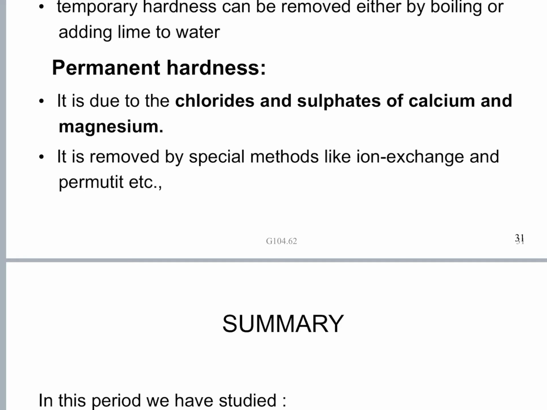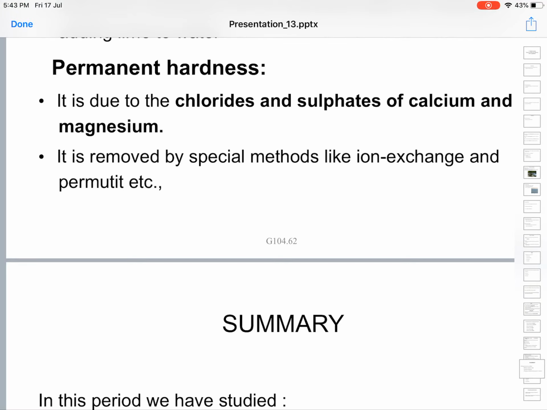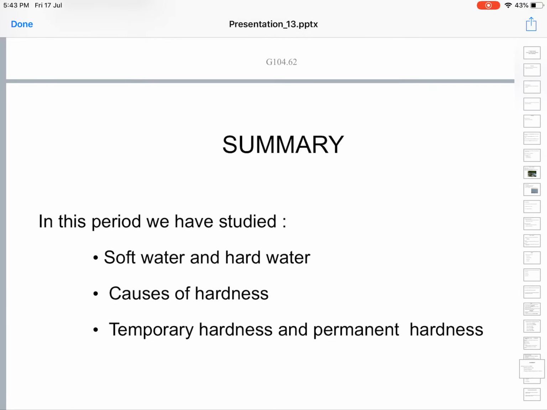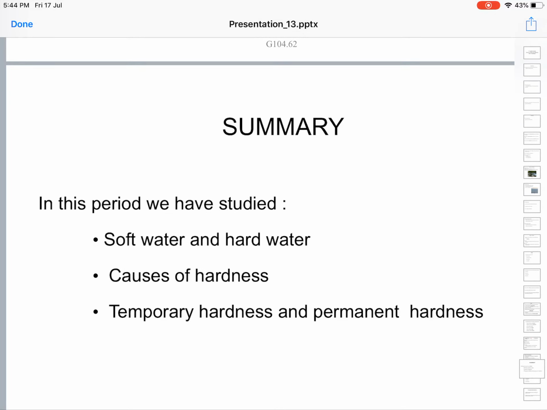The permanent hardness is called non-carbonate hardness. Let's see the summary of what we have learned. We have learned soft water and hard water, cause of hardness, temporary hardness and permanent hardness.